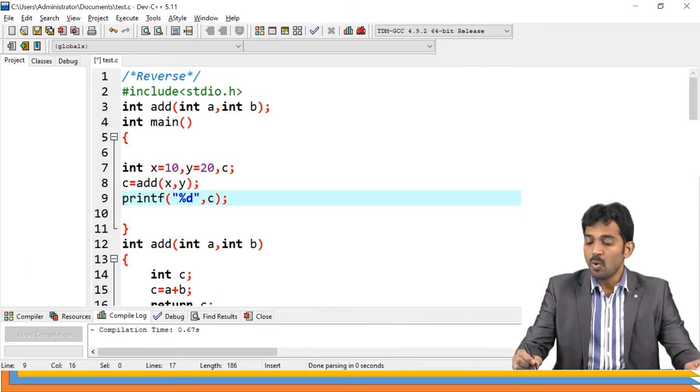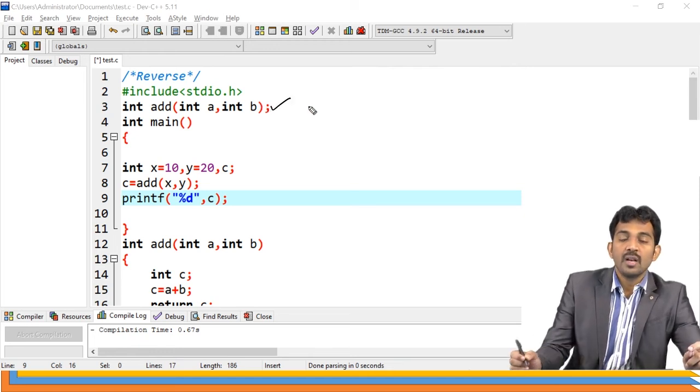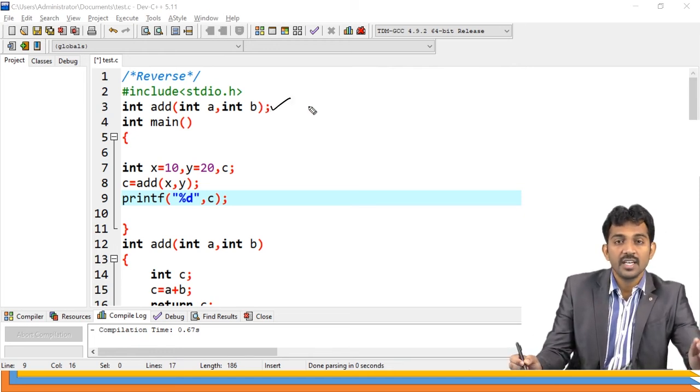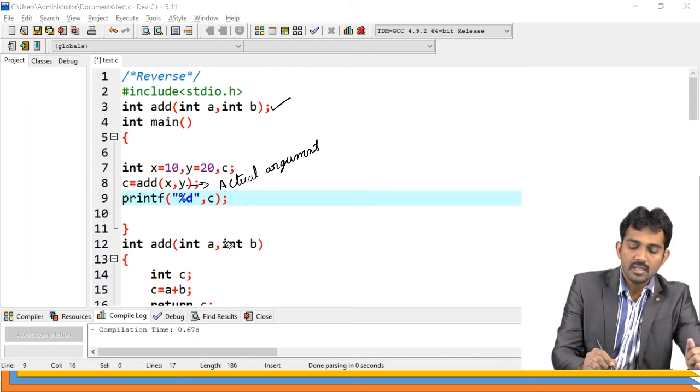See what happened. The declaration section tells what the function name is, what the return type is, and how many parameters you are going to pass. Here these are the actual arguments, and these are the formal arguments, or dummy arguments.